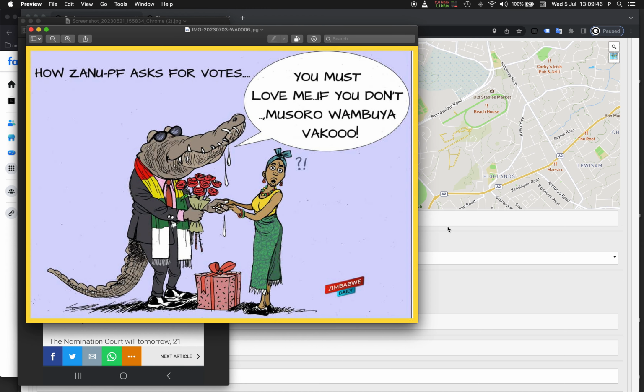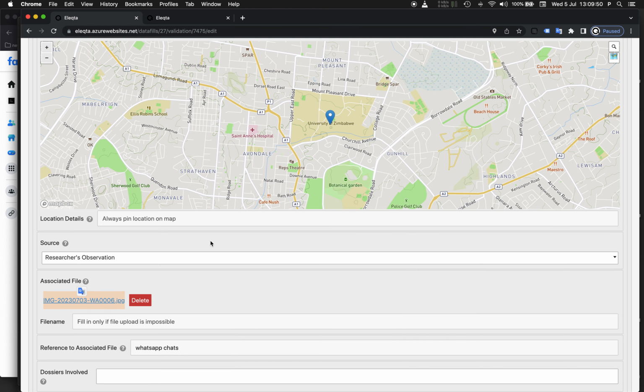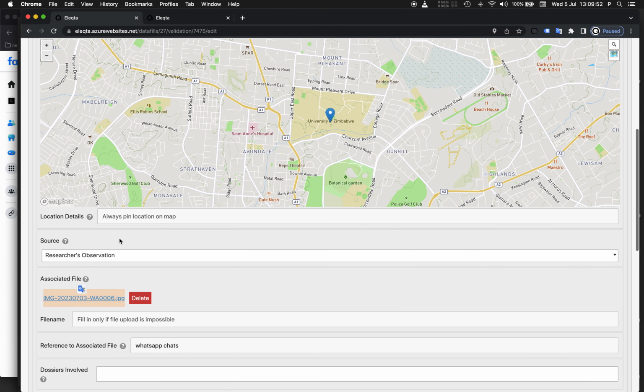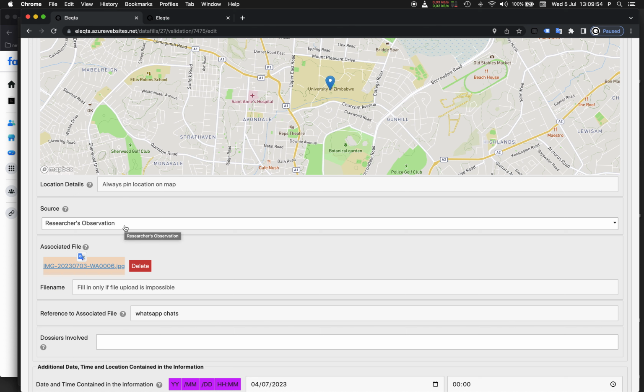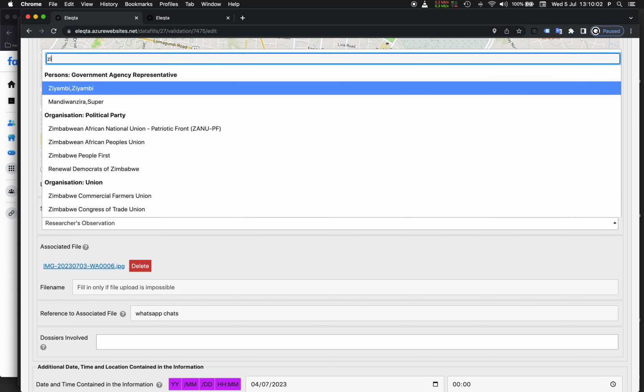It's another cartoon, and I can also see it comes from Zimbabwe Daily. So there's another mistake here. This is not something that derives from the researcher's observation. This comes from a media outlet, which I think also has a dossier.